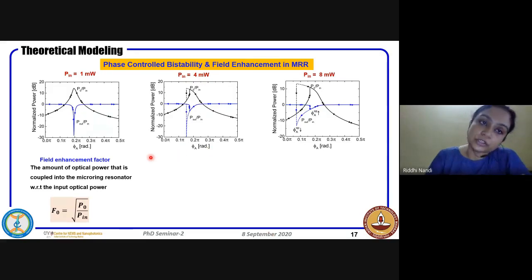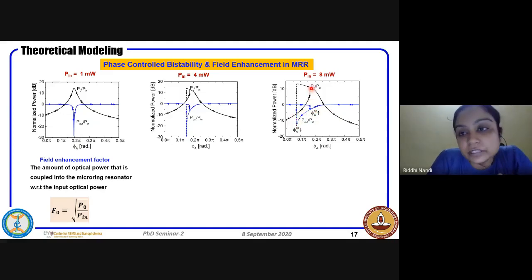If you want to launch different kinds of power, what is the scenario? If you have still 1 milliwatt, we could not see any hysteresis or bistability. The onward and backward paths all happened at around 0.2 pi. As we slowly increase the power, we could see the gap coming in, that is the hysteresis loop comes into picture, and as you increase it more, it widens. Interestingly, phi A up arrow, the forward path while increasing phi A, mostly happens at the same value of phi A. Only in the backward path could we see that it is changing.